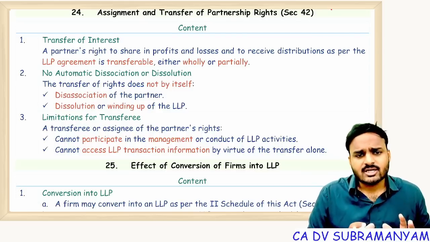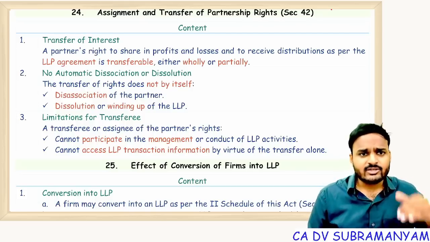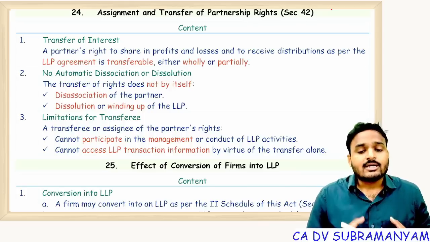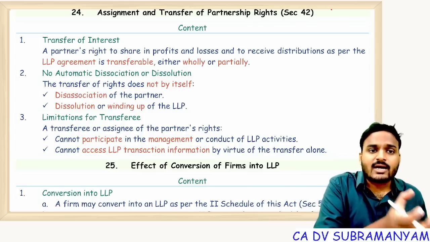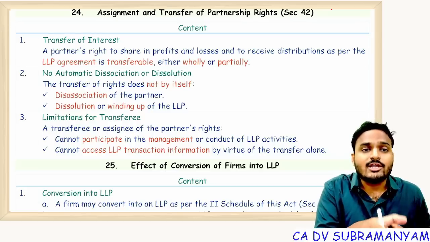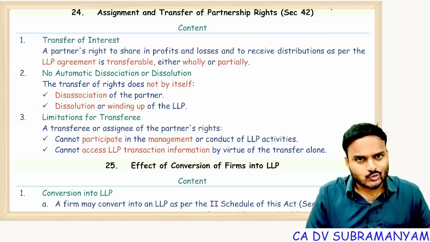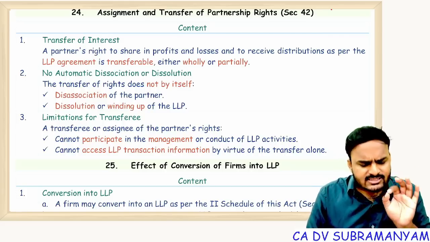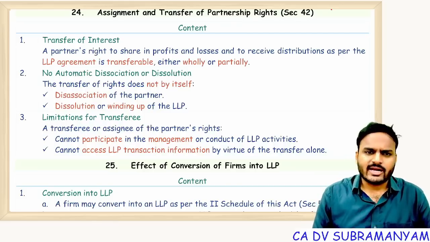Suppose I want to sell my ownership, I need to take consent from other partners. I need to comply with the LLP agreement. Then only that fellow who is paying money to me becomes a partner and will exercise all the rights like other partners do. But if he is not admitted as a partner, he just enjoys a share in profits. He will not get any management rights.